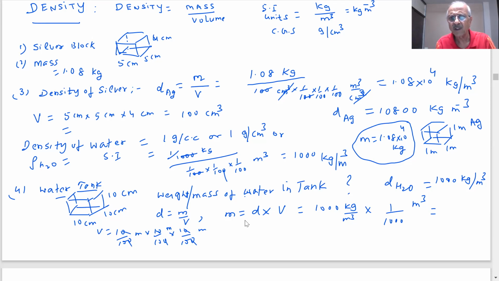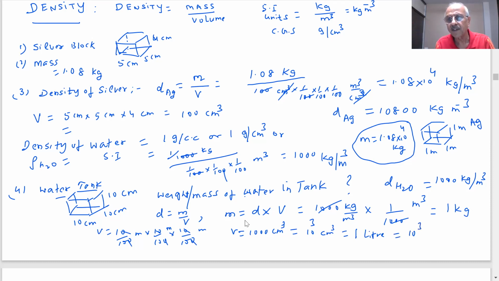Mass is not in meter cube. No, no, sir. You are getting 1 kg of water. So if we have a box of volume 1000 centimeter cube, which is 10 power 3 centimeter cube, that is also called 1 liter.